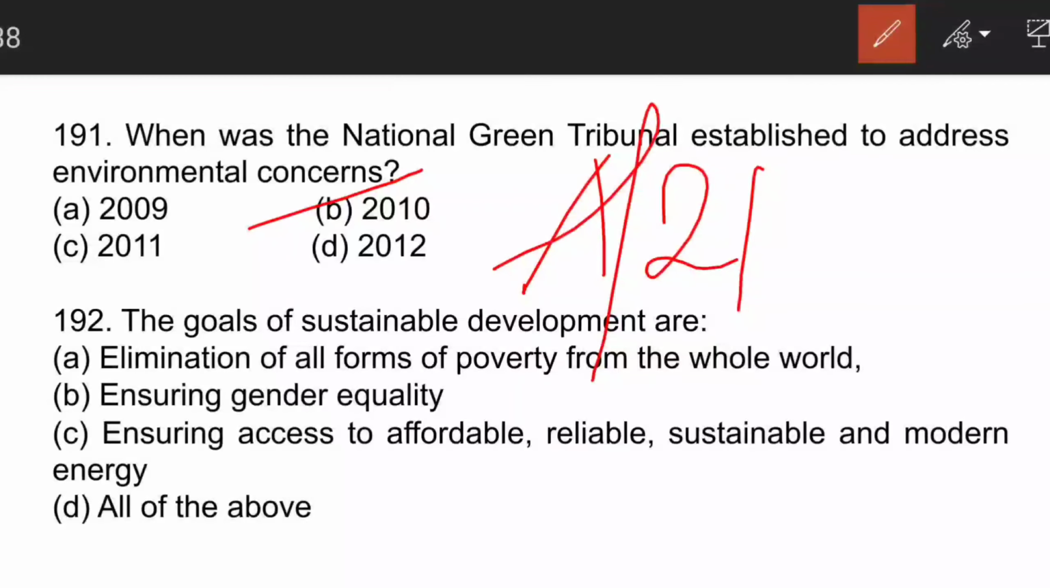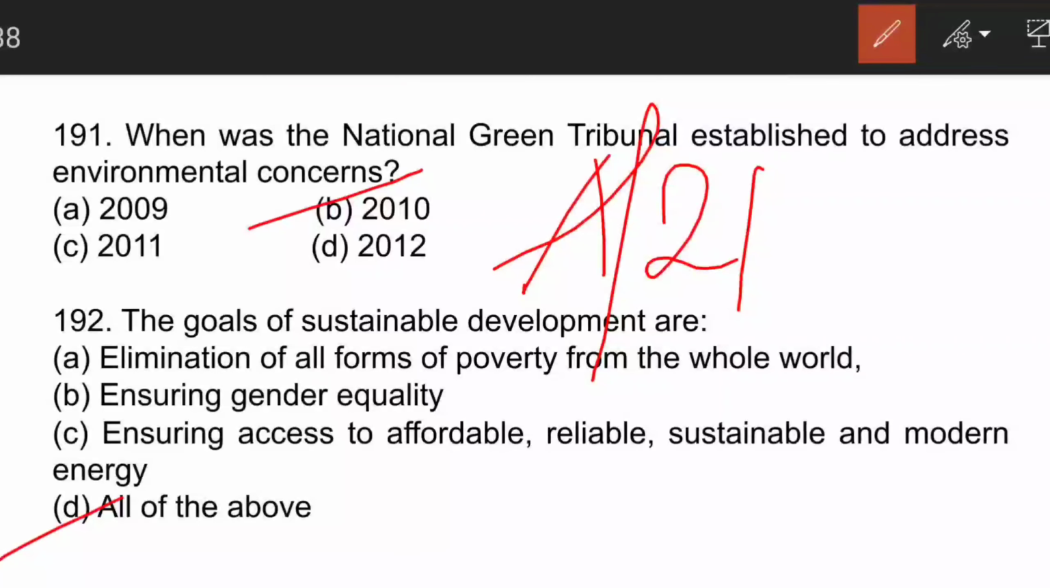It has original jurisdiction on matters of substantial question relating to environment and damage to the environment due to a specific activity. It follows the principle of natural justice. Its chairman can be a retired judge of the Supreme Court, appointed by the central government in consultation with the Chief Justice of India. Very important to remember. The next question is, the goals of sustainable development are